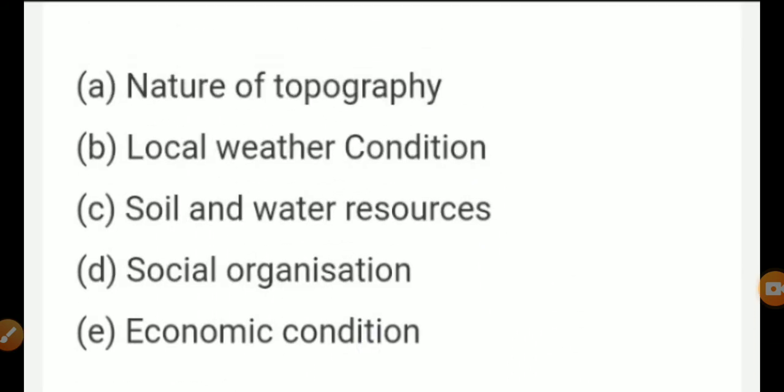Factors influencing rural settlement, we can see now 5 points. First, we learned what is rural settlement. After that, we are going to write the factors influencing rural settlement. So, these are the 5 points. Nature of topography, local weather condition, soil and water resources, social organization, economic condition. So, these are the factors influencing rural settlement.